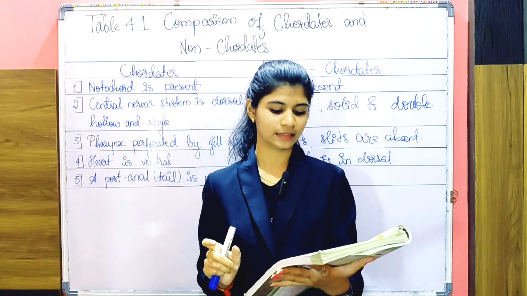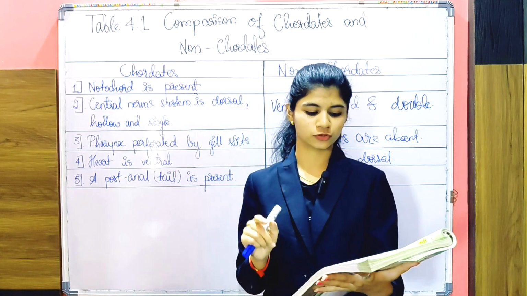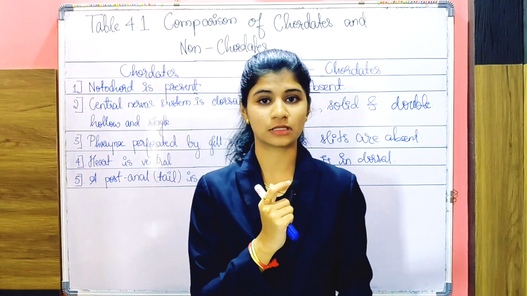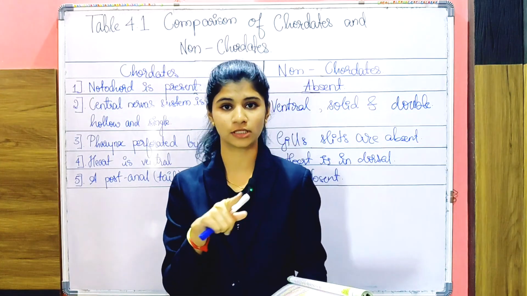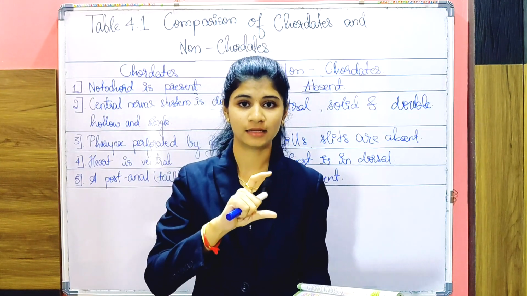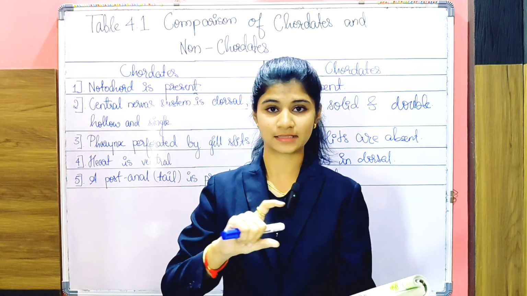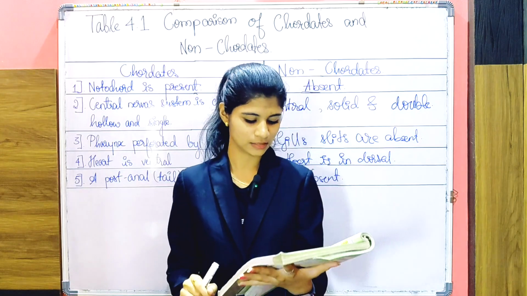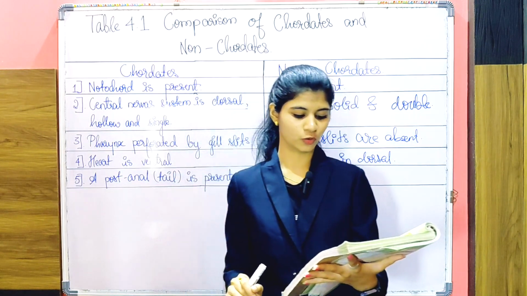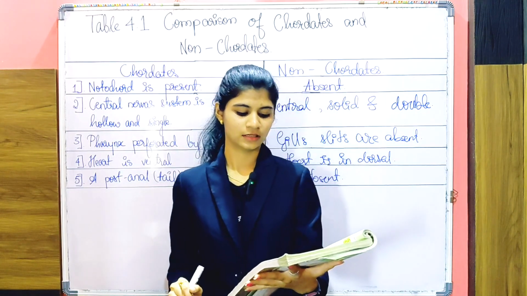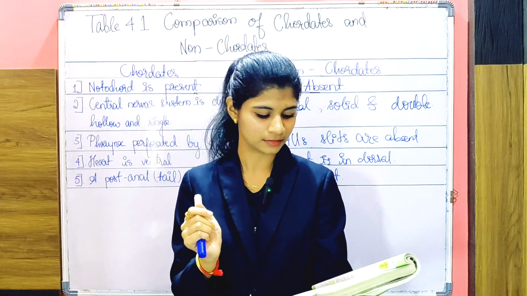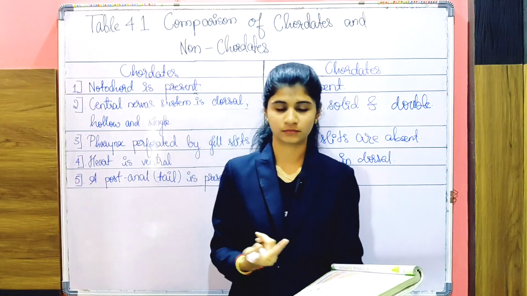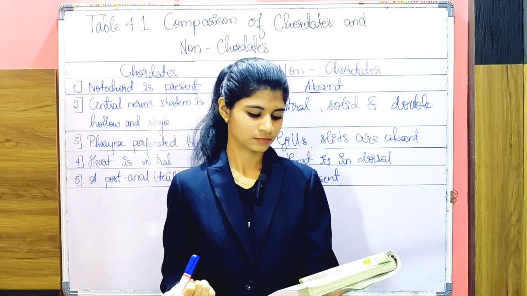Cyclostomes have a sucking and circular mouth without jaws. As I said in the last video, without jaws, the mouth of the fish will be totally circular and open, so these ectoparasites can directly attack the shark. Now, their body is devoid of scales and paired fins. The absence of fins and scales is very characteristic of the class Cyclostomata.